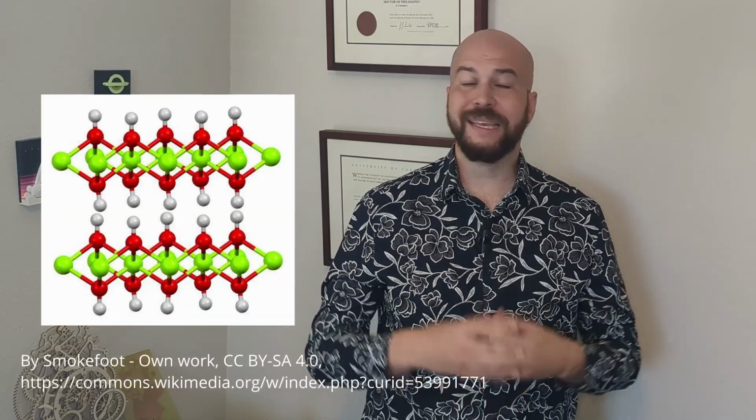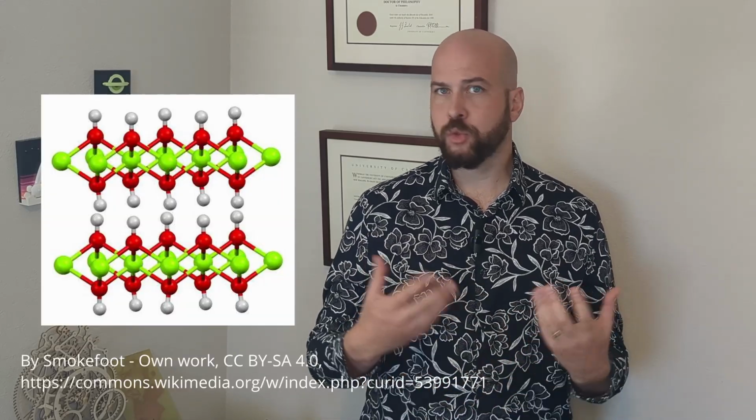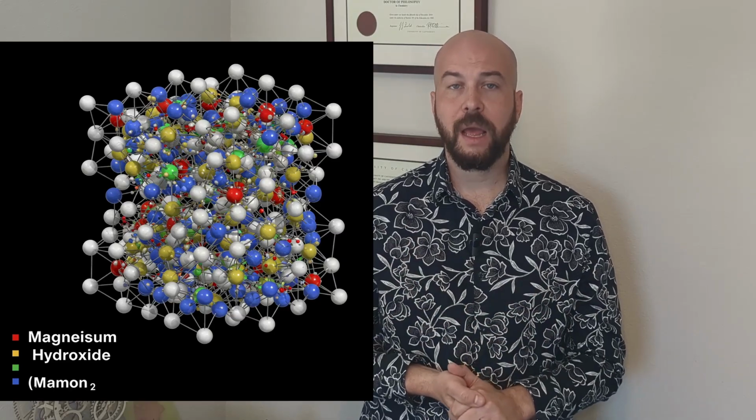Now, generative AI aren't just restricted to text responses. They can also generate other media, such as images. And you could see how someone might wonder, what does this molecule look like? Or what is this crystal structure? And could pose it to one of these chatbots. So I recently asked Google's Gemini to draw the crystal structure for magnesium hydroxide. This is something that can be easily found online and is well known. And this is what it generated.